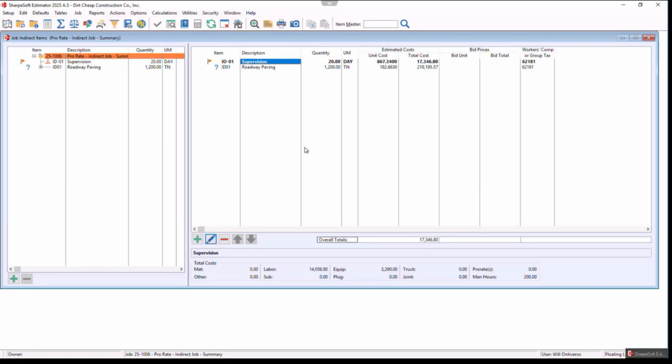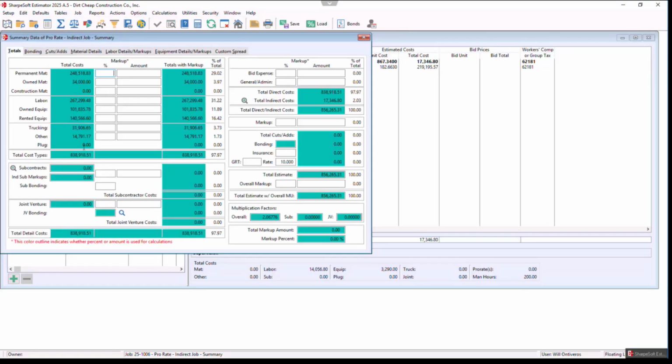We did have one question roll in, Will, when you started on it and talked about the beginning of indirects. Can you touch on any other ways that an indirect item might be used other than the example you gave? Yeah, every company is going to do it a little bit different. Some people might run small tools. Some people might run fuel. Some people might run all of their equipment as indirect. It's basically anything you want to get into the job that is not an actual part of the cost.